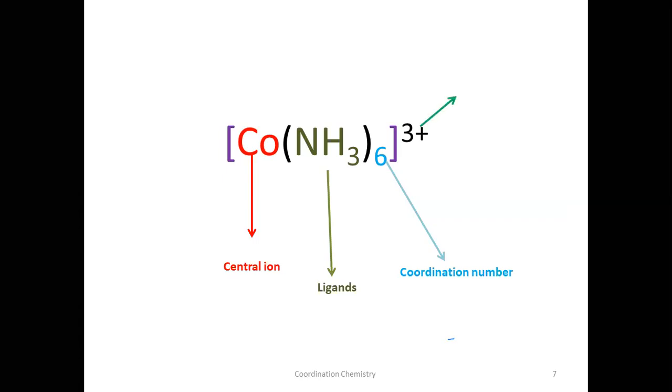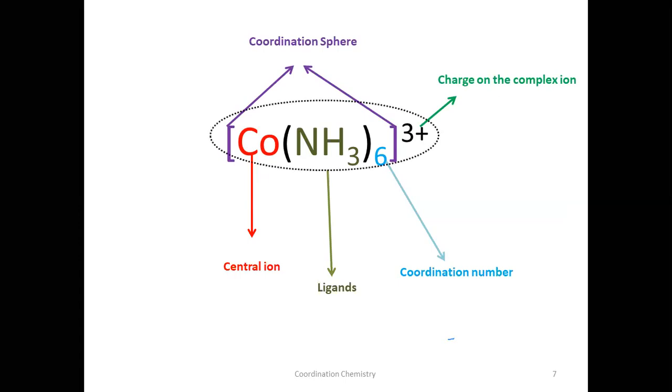So what is this? Charge on the complex. What is the charge? +3. So what is this whole thing inside the square bracket known as? That is known as the coordination sphere. And the whole thing is known as the complex ion. Okay, complex ion. Now let us see the types of ligands.